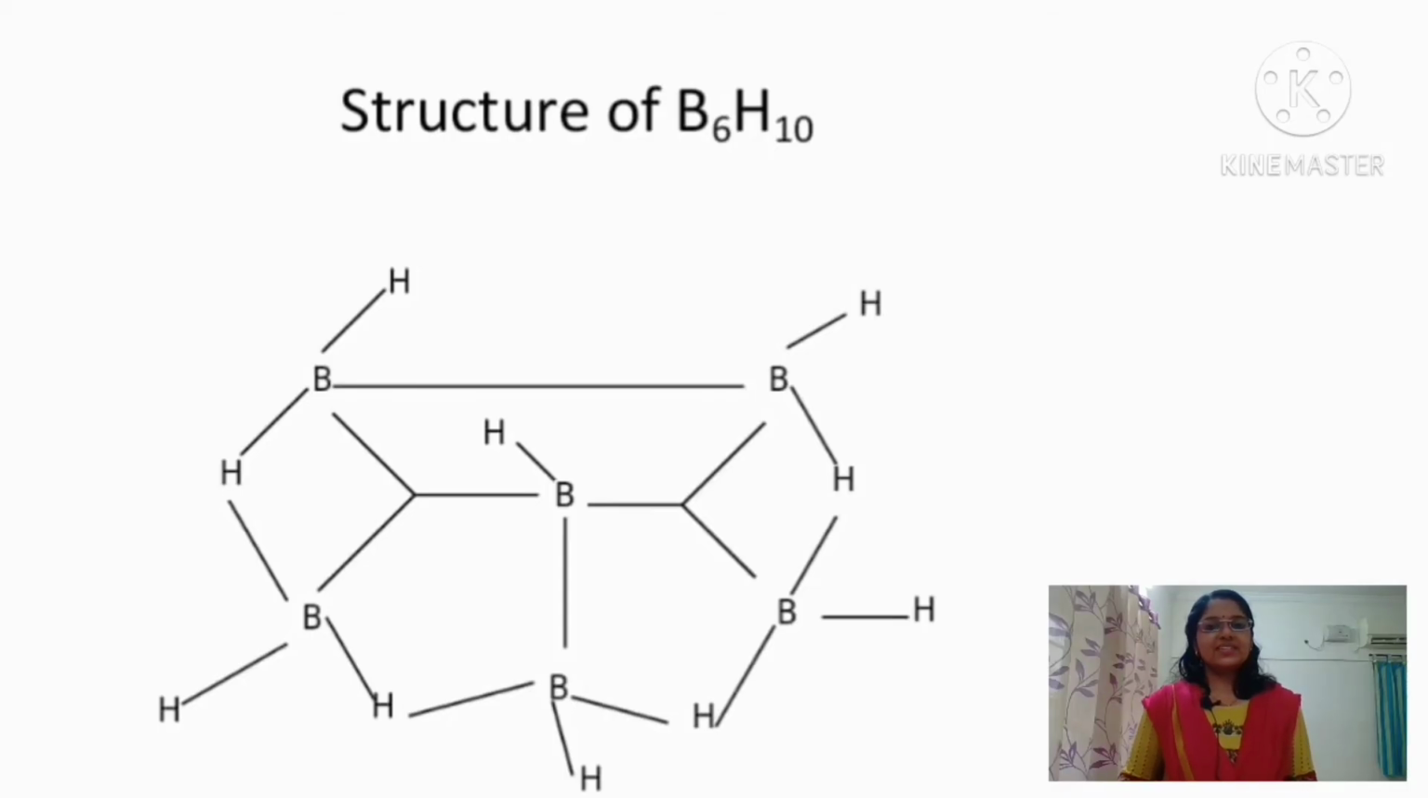By getting the STYX number, we can draw the structure of B6H10 like this. That is, there are 4 three-center two-electron BHB bonds. Again, there are 2 three-center two-electron BBB bonds. And there are 2 two-center two-electron BB bonds, and there are no BH2 groups. So the structure will be like this.